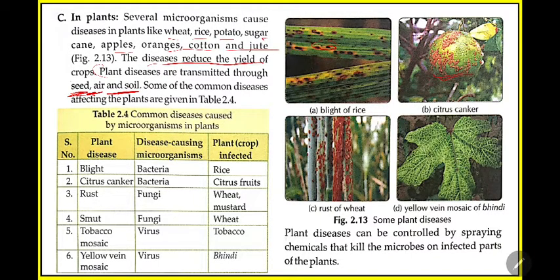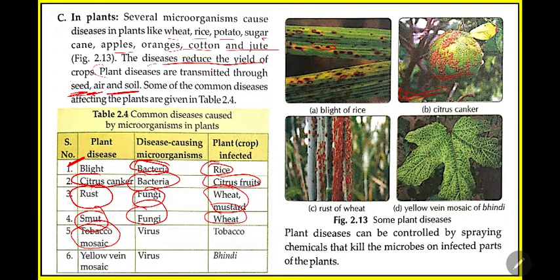So we will learn some basic plant diseases. Blight disease is found in rice, which is caused by a bacteria. Then citrus canker, in the case of citrus fruit. It is a bacterial disease found in citrus fruits. Then rust disease. It is caused by fungi. It is found in wheat and mustard plant. Then smut disease. It is also a fungal disease found in wheat.